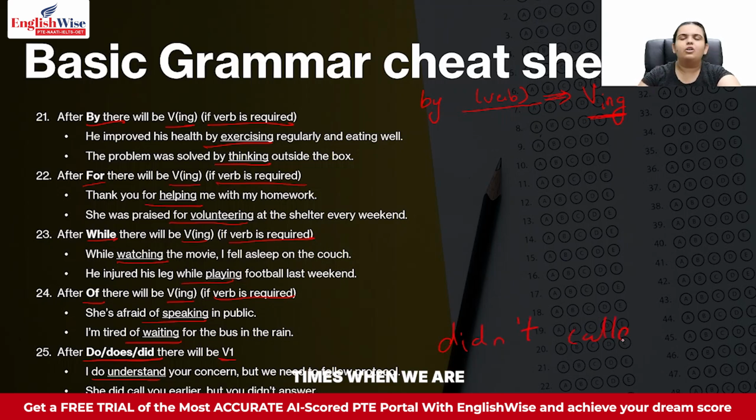A lot of times when we are normally speaking, we just go like, she didn't thought this, she didn't call me, or she didn't called me, like that. But that's wrong English. After do, does, did, you always put V1 form of verb.